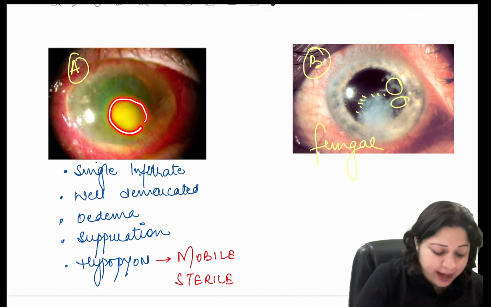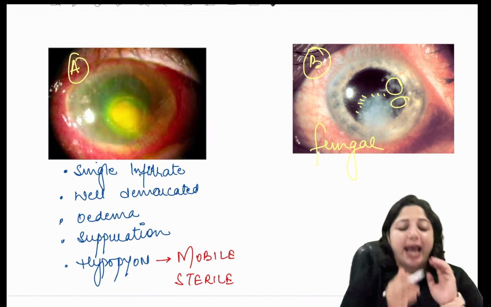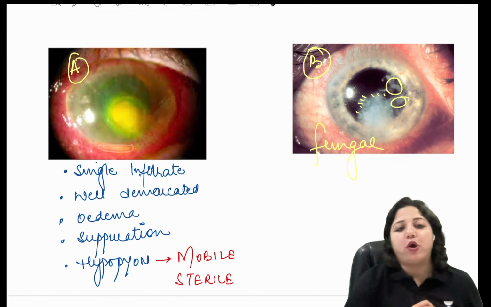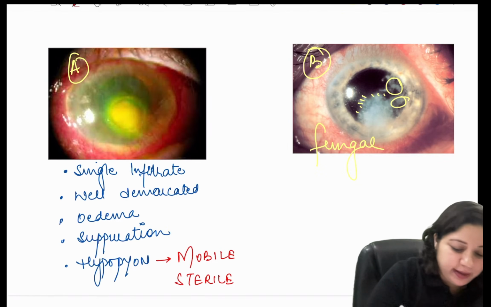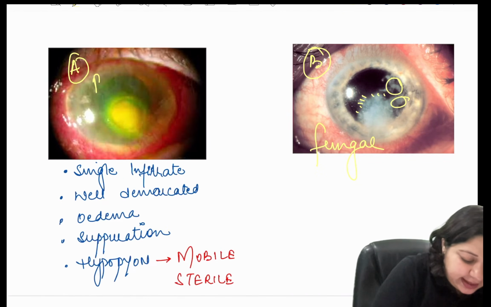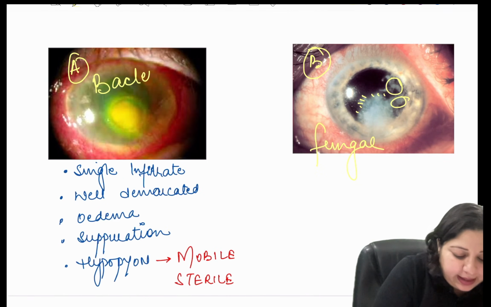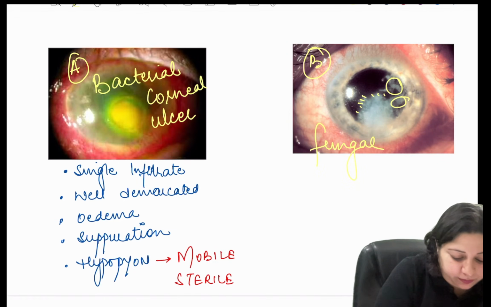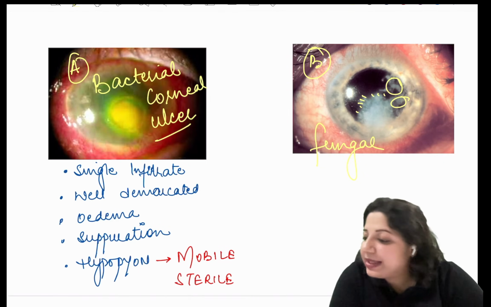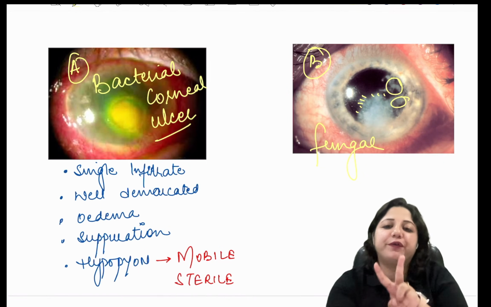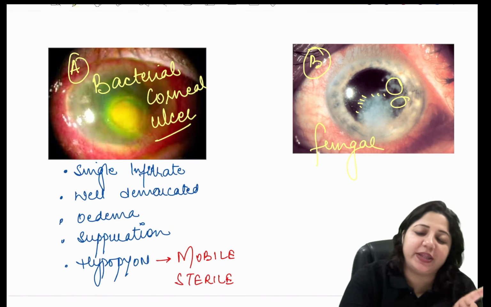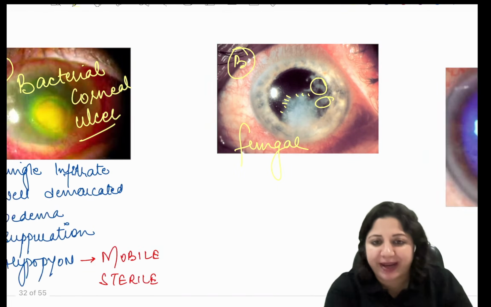It is well demarcated, it has associated edema, and it has a hypopyon. So this is the bacterial corneal ulcer. Is that clear? So this is how you differentiate between the fungal and the bacterial.